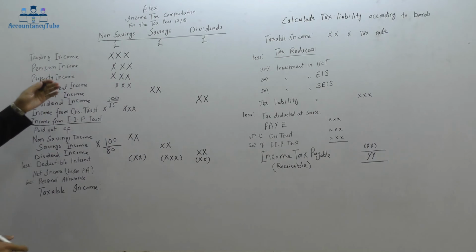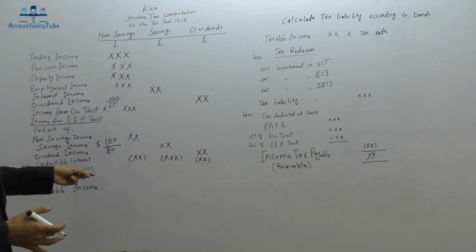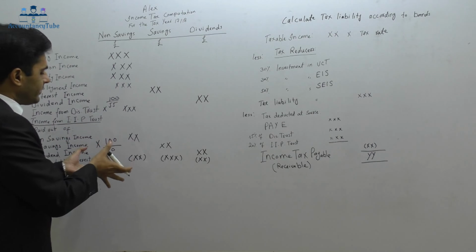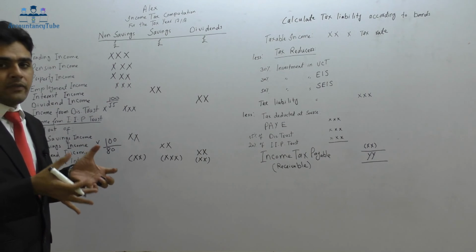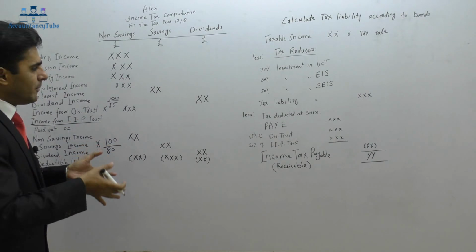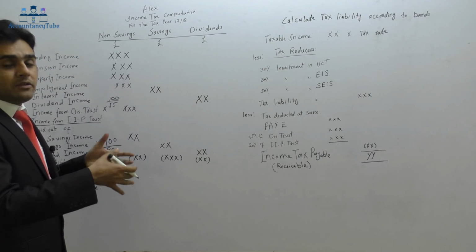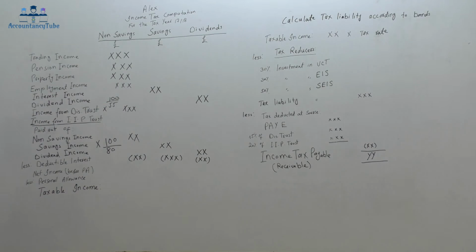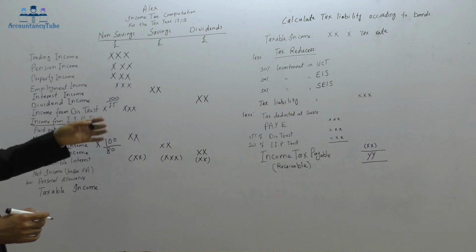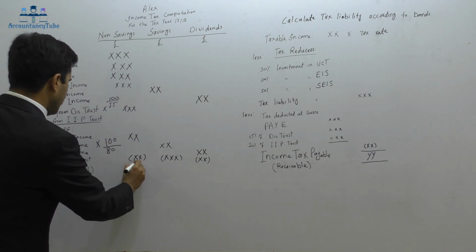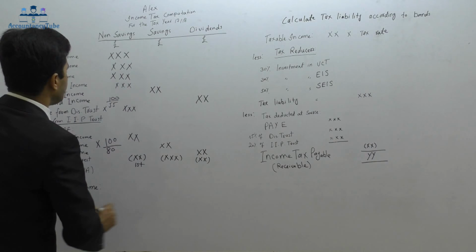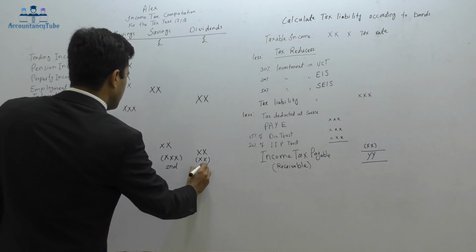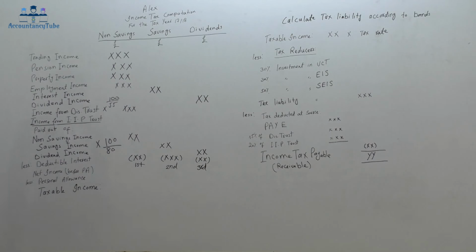Alright, now non-savings income might not be sufficient, and the deductible interest might be more. So that's why we should first deduct from the non-savings income, and if there is anything left out of the deductible interest, then the remaining part would be deducted out of the savings income, and if there is still something left, then we will deduct it out of the dividend income. I will write it down here as well. So first preference is non-savings, my second preference is savings, and my third preference is the dividend income.